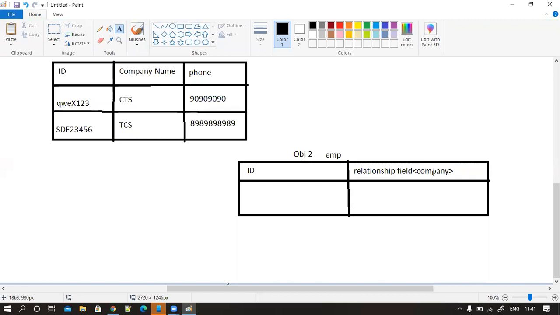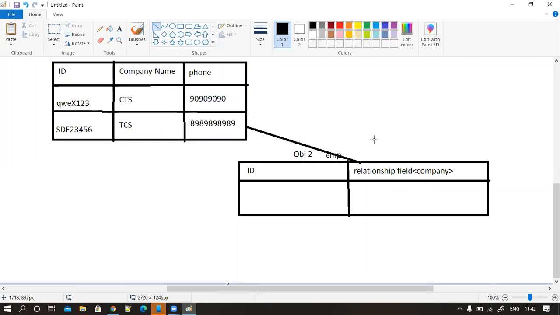So I'll go to the child object and I'll choose my parent. Are you getting the point? That starts the origin of your relationship. Go to the child object, try to create a new field. That field is nothing but a relationship field. Now you choose your parent. So when you choose your parent as company, then definitely a relationship will be available like this. Where does a relationship start? From your child object.